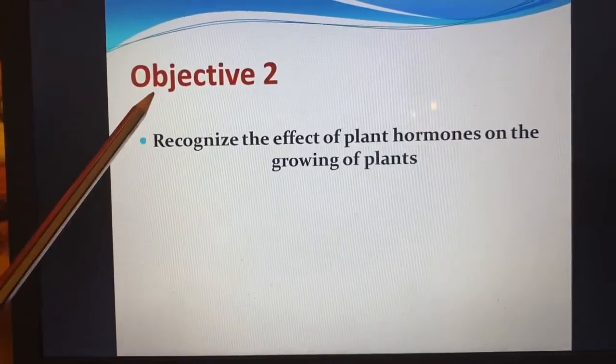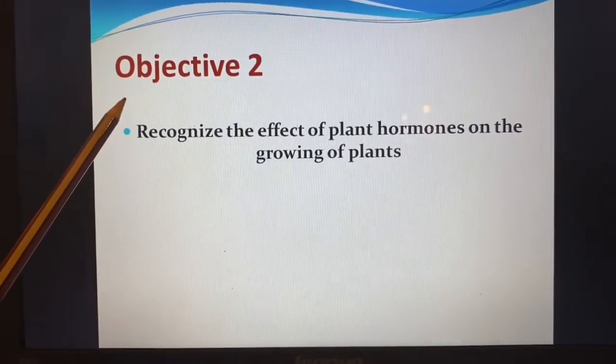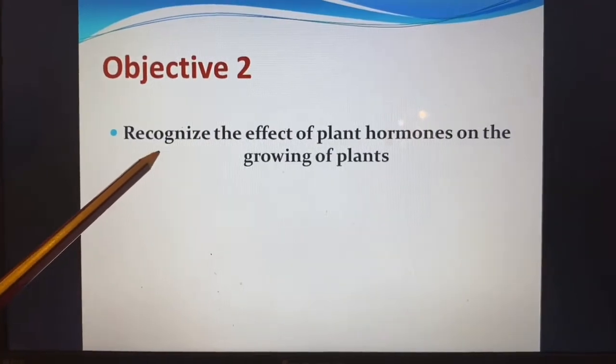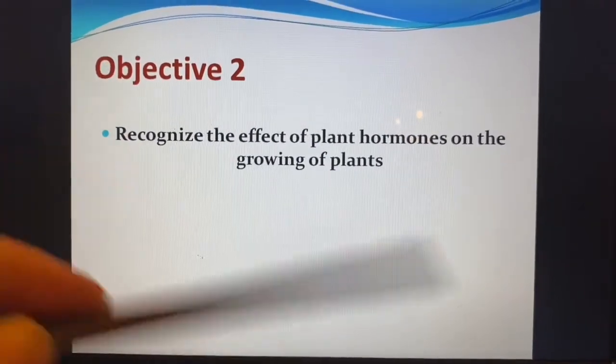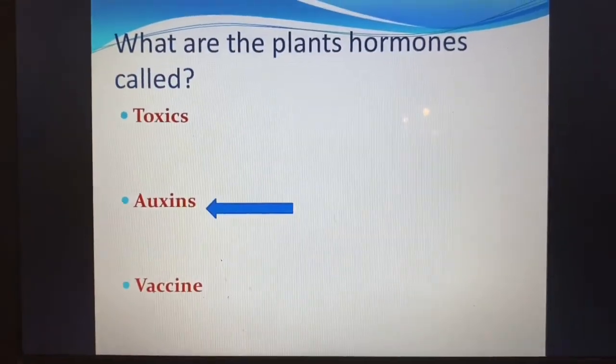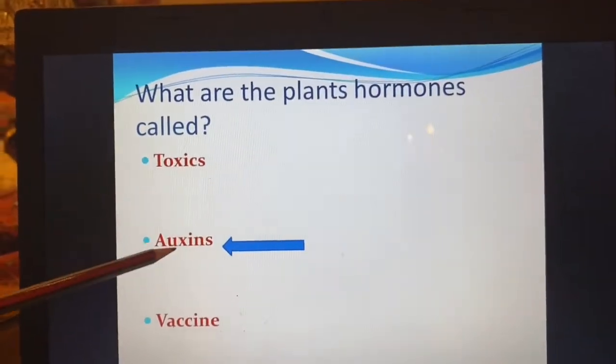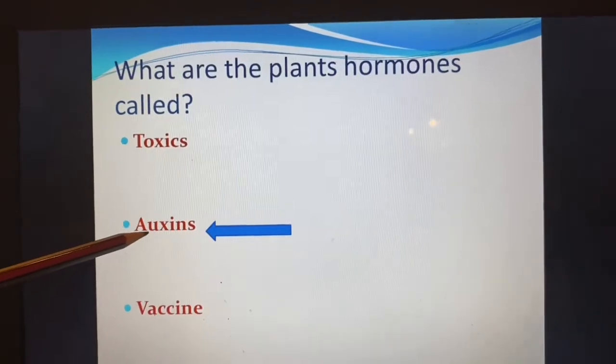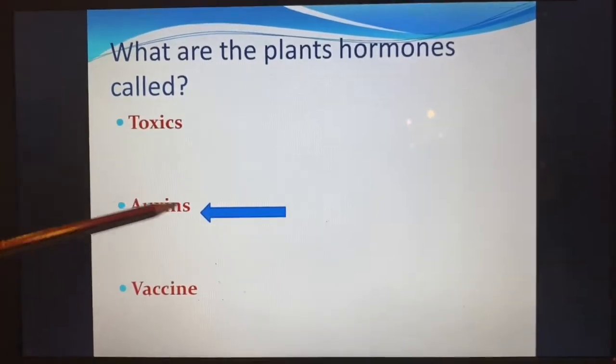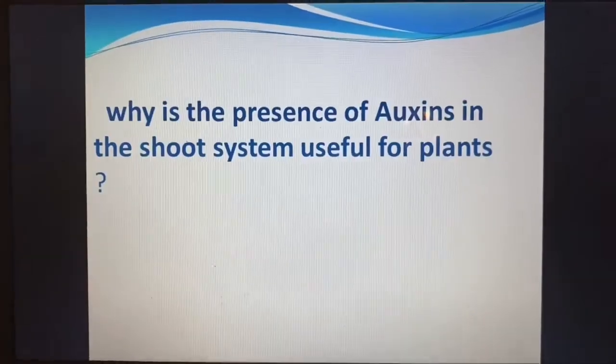Let us now find out the second objective: recognize the effect of plant hormones on the growing of plants. The hormones of the plants are called auxins. The plants have hormones, and these hormones are called auxins.